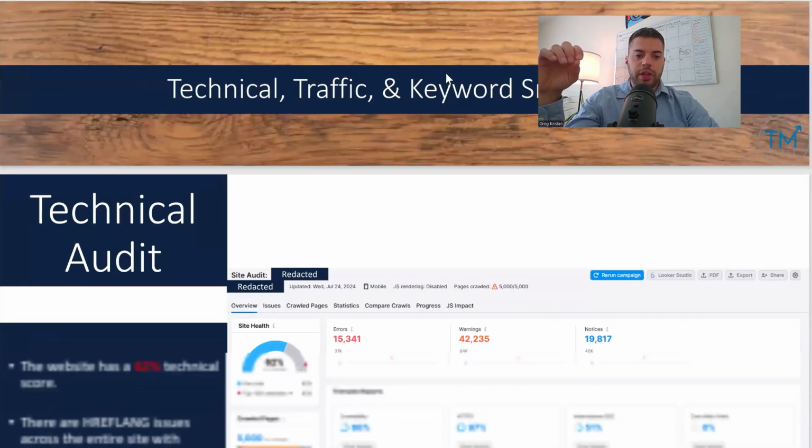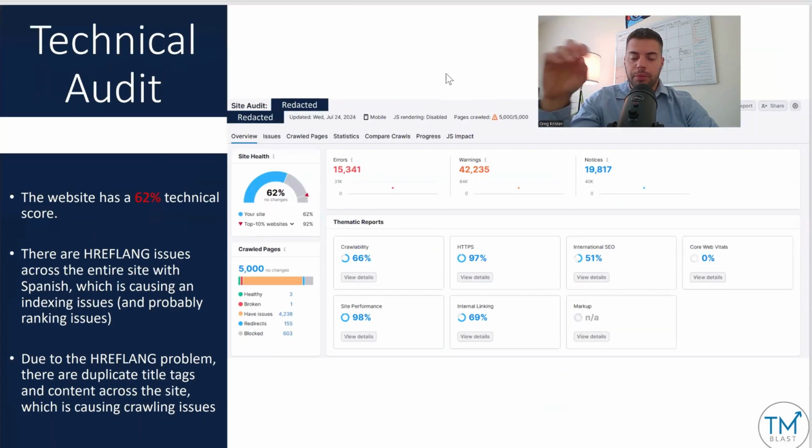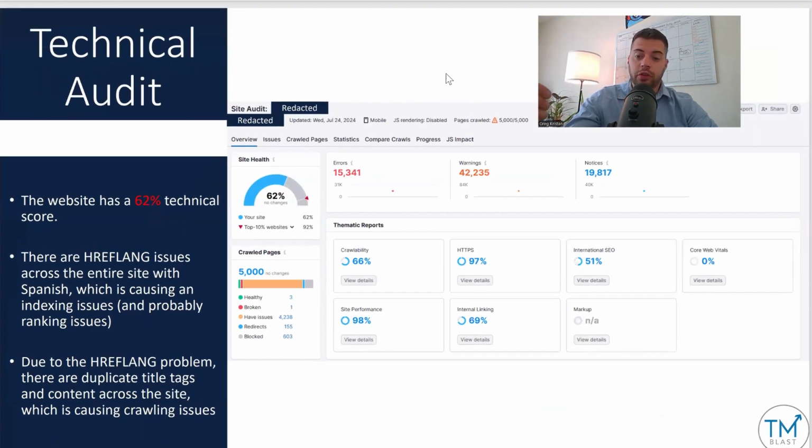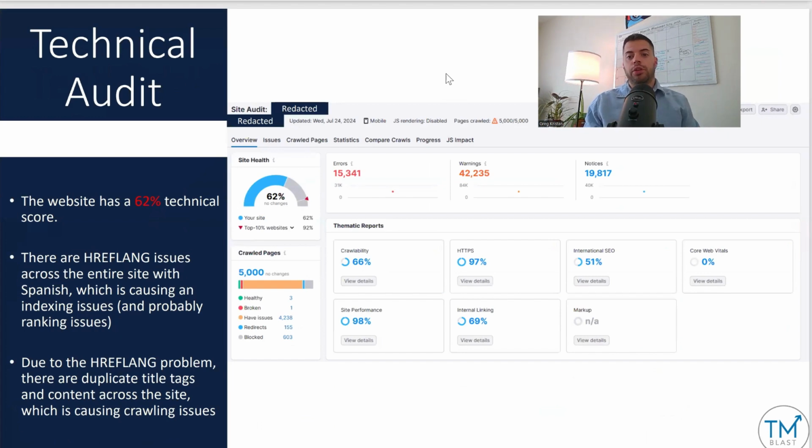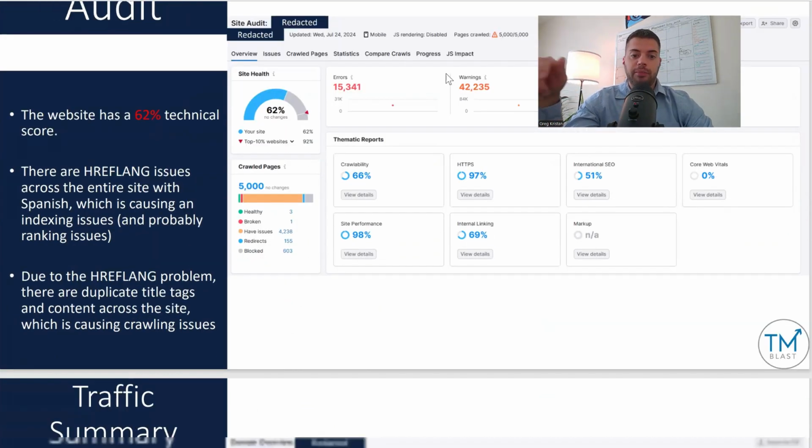Technical traffic and keyword snapshot. For this particular potential client that reached out to me, they have a 62% score. They have some major issues with their hreflang, so I've already addressed that. I ran 5,000 pages as a baseline, just to get an idea of what I would do next, which is fixing that hreflang issue.